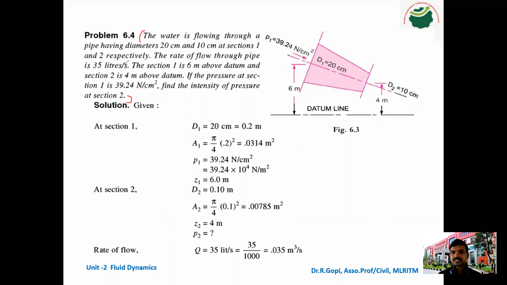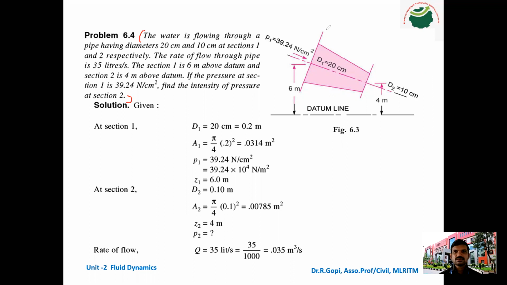First understand the question. If you understand the question initially, then the problem is very easy and the solution we can easily get. Here a pipe having varying cross section is there. One end of the pipe is 20 centimeter diameter, another end is 10 centimeter diameter.